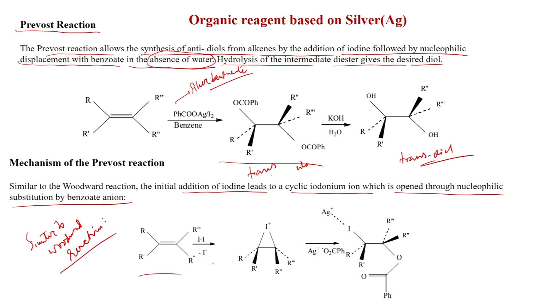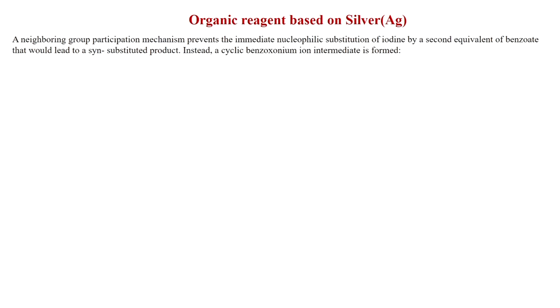Like an alkene reacting with iodine generating the iodinium ion, and earlier we have seen the silver acetate, here the silver benzoate is reacting. So, you get this opening of the iodinium ion by the silver benzoate and you get this species, and a neighboring group participation also happens here. Neighboring group participation prevents the intermediate nucleophilic substitution of iodine by a second equivalent of benzoate that will lead to a syn substituted product.